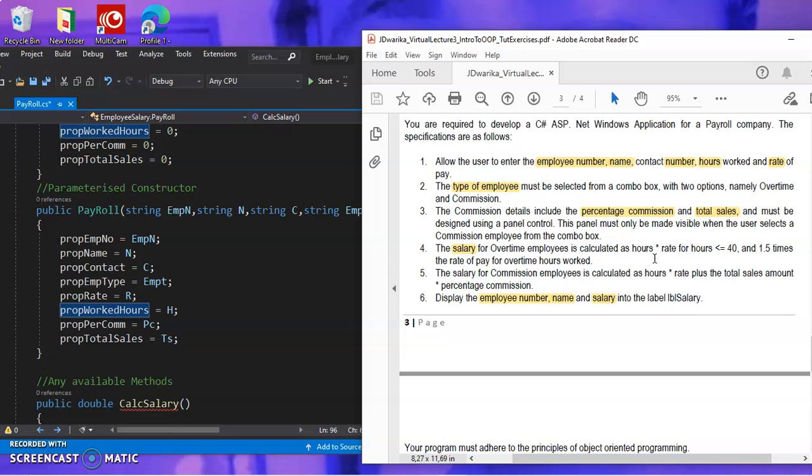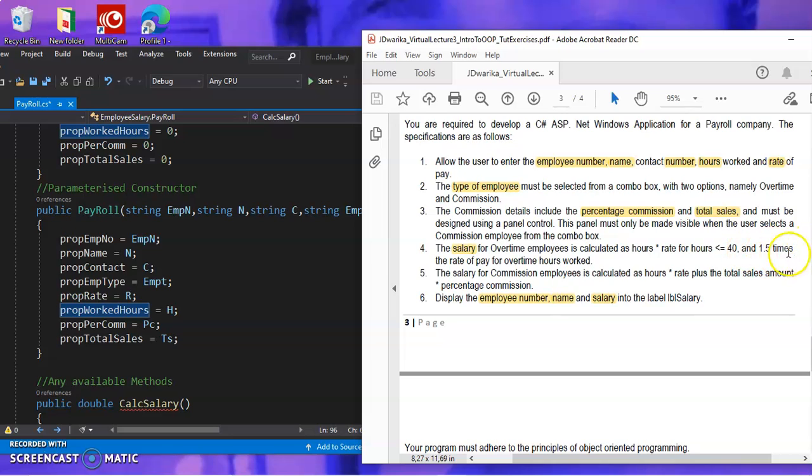Say at work you work hours that are less than or equal to 40. Those are normal hours at your work, but every hour that is above 40 is taken as overtime. That's what they are saying.